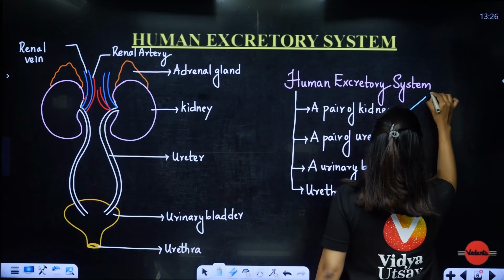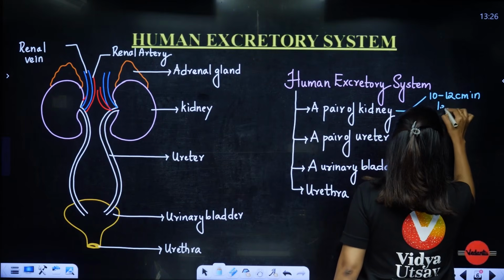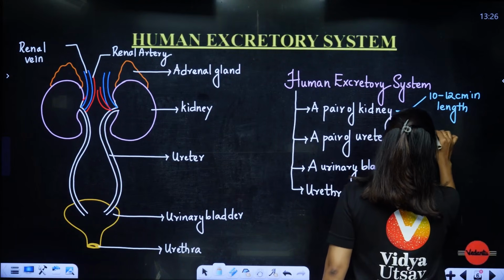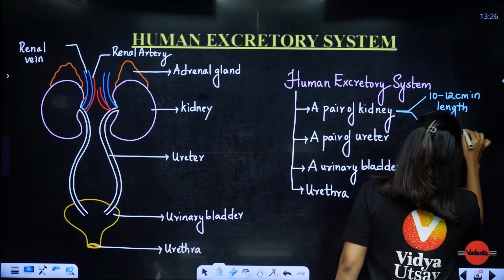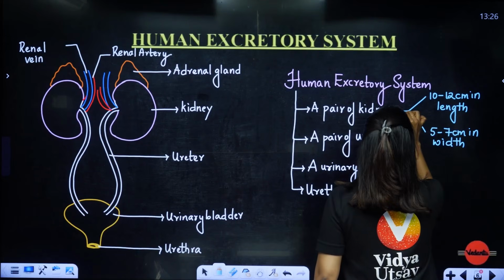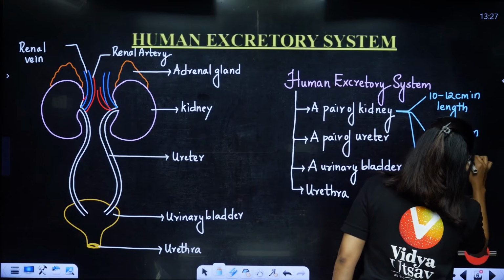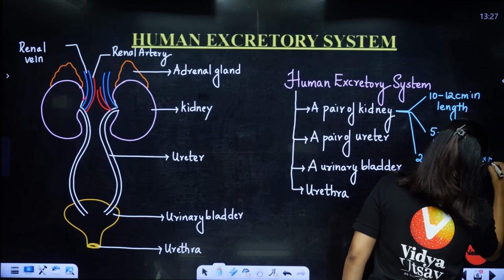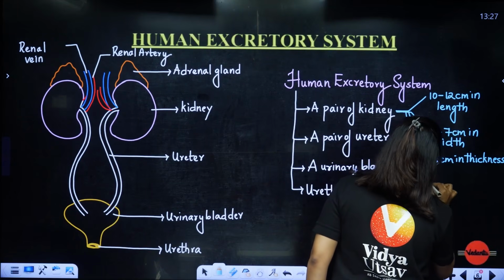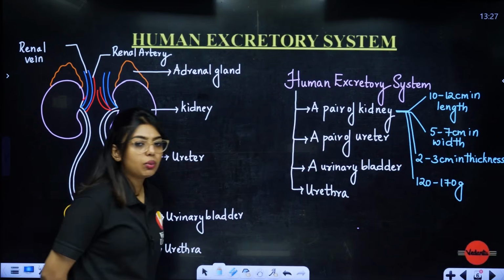So here we start. We are going to write it is around 10 to 12 centimeters in length. Okay. In length. It is around 5 to 7 centimeters in width. Quickly tell me what's the thickness. Thickness is going to be 2 to 3 centimeters in thickness. Okay, how much is it going to weigh, students? It is going to weigh around 120 to 170 grams. Okay, it is going to weigh around 120 to 170 grams.